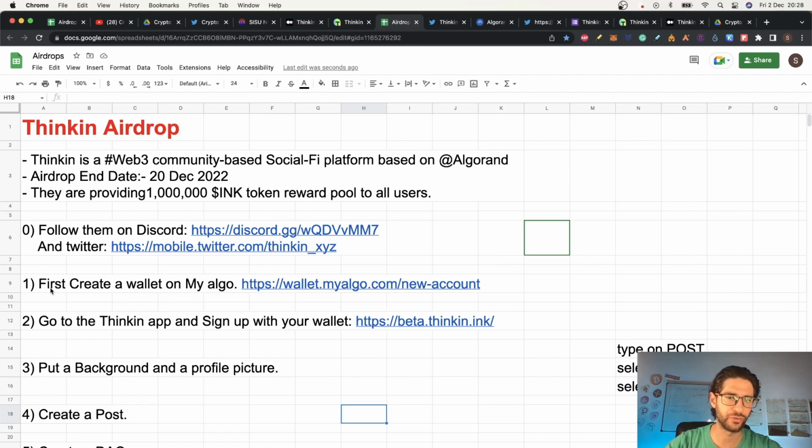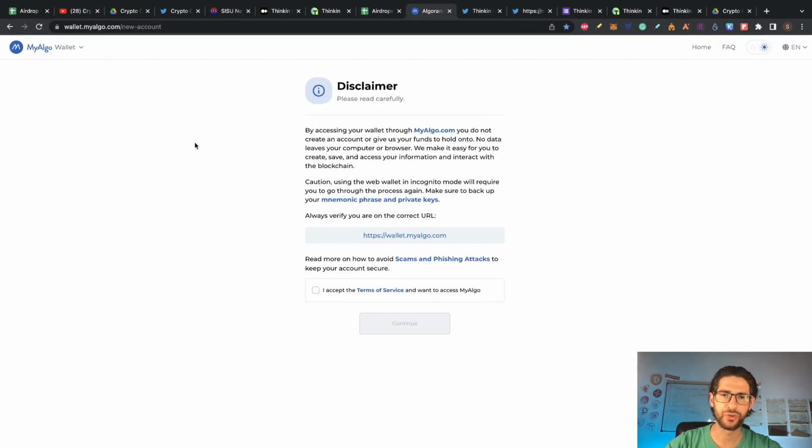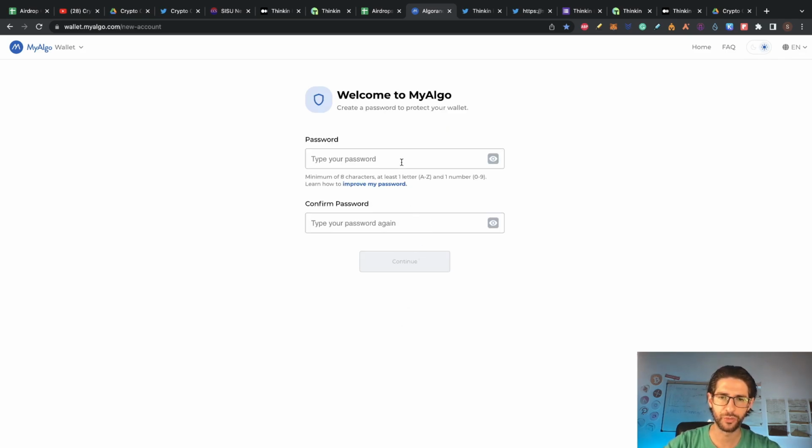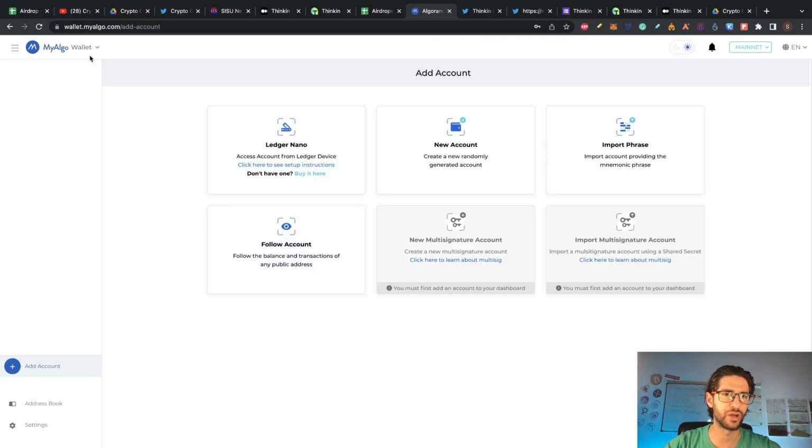The first thing is we need to create a wallet, MyAlgo Wallet. So click this link so we create a new account. You are going to see this disclaimer, so ensure that you are on wallet.myalgo.com. So confirm that, click accept and continue. Put a password here, click continue. So here you are in MyAlgo Wallet.